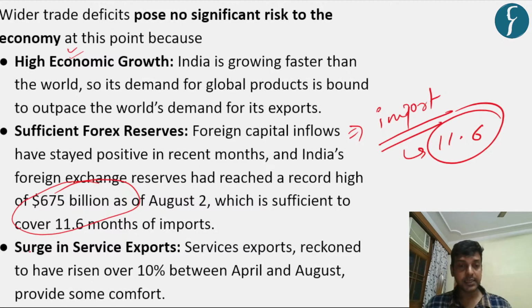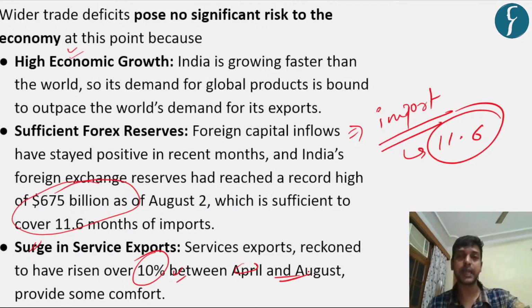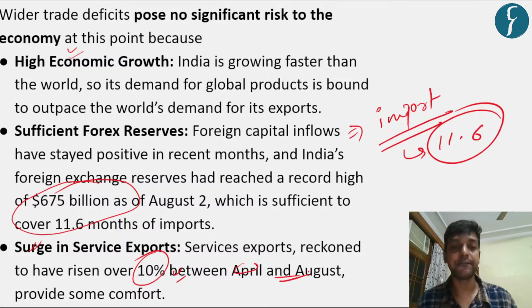And finally, there is a surge in service exports. As you know, we are a dominant player in the exports of the service sector, and it is increasing by 10% each month between April and August, which in turn provides a proper cushion for us to counter this type of current account deficit.